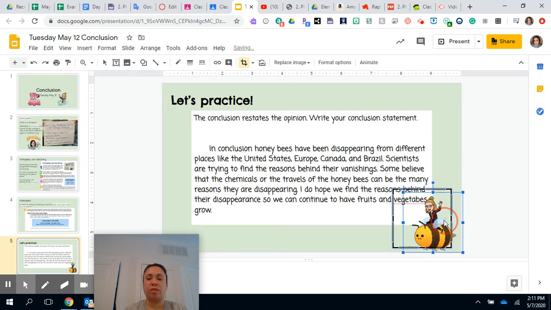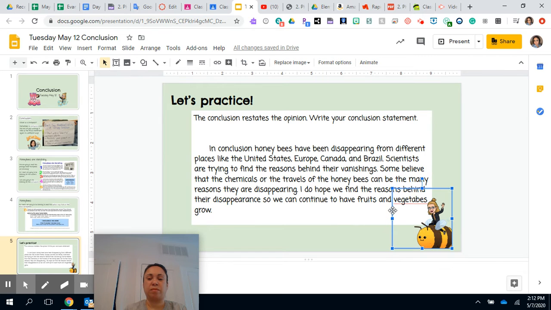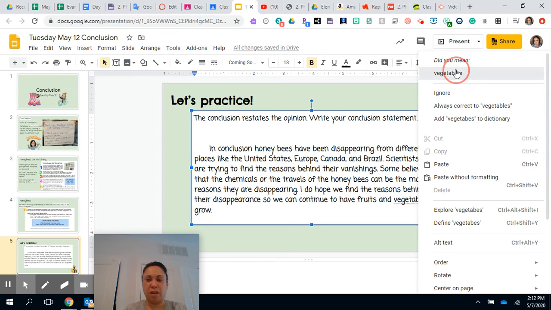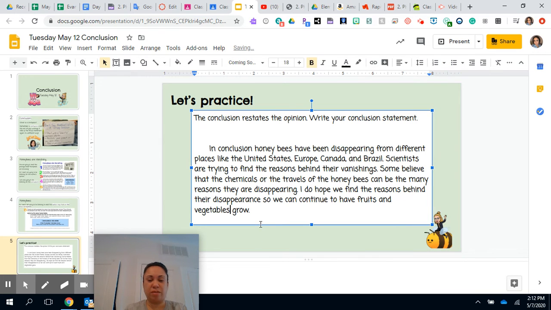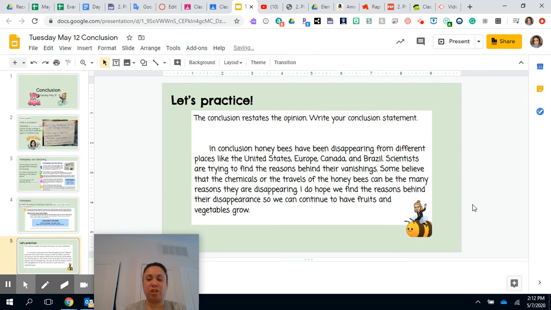Move Miss Stitz over a little bit so that I can get the right word in there. There it goes. And I'm going to move Miss Stitz back over here so she could be part of my passage.